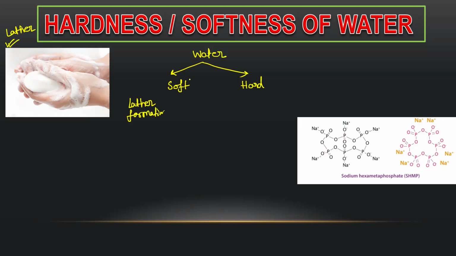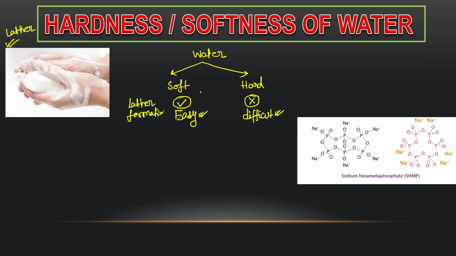It is very easy to form lather in soft water. Now, better to write, it is easy to form lather, because in hard water, a very little amount of lather sometimes forms. So it is difficult to form lather. So you can avoid the extreme statements like it forms and it cannot. Try to write instead these terms, easy and difficult to form lather. Okay, so you have understood the basic things about softness and hardness.